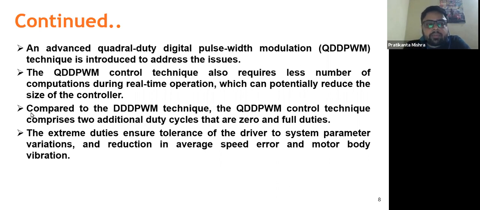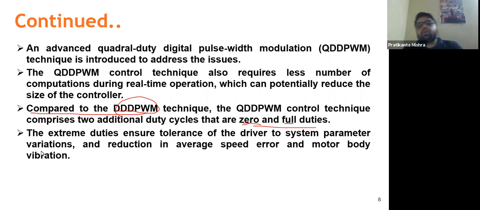Compared to the triple DPWM technique, the QDPWM control technique adds two extra duty ratios, that are zero and full duties. So why zero and full duties only? Because if we are using full and zero duties in digital level circuitry, you won't require any other particular modules like a comparator or counter. These are not required anymore. So that's why zero and full duties. So four means two additional duties, and the two previous duties that were present in dual digital pulse width modulation will do our work.